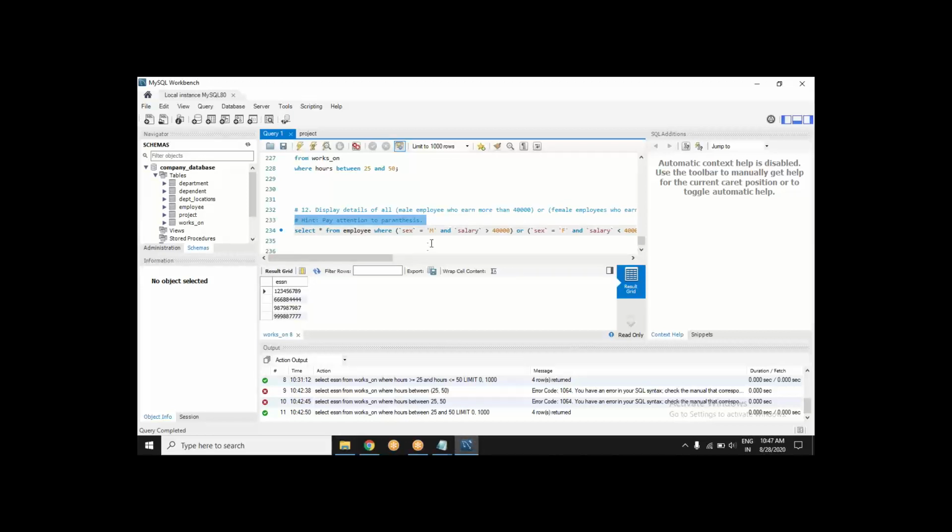Now, these are conditions within conditions. I need this condition only when employees are male, and I want that condition only when employees are female. So that's where parentheses should be applied.